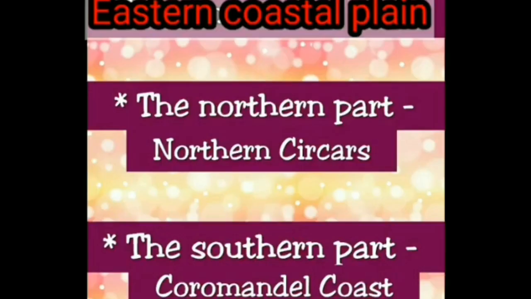Children, the Eastern Coastal Plain is divided into 2 parts. The northern part is called the Northern Sircars and the southern part is called the Coromandel Coast. Now, let us study the life in the following regions, which are covered by the 2 plains. Now let me tell you about Gujarat.